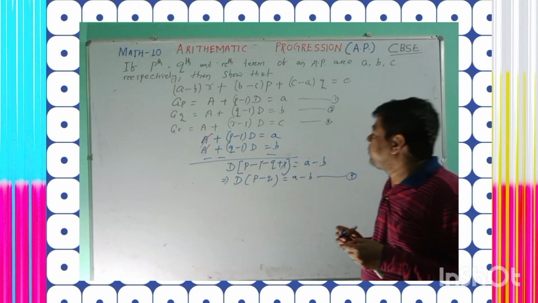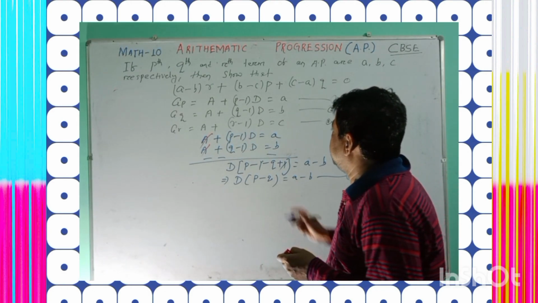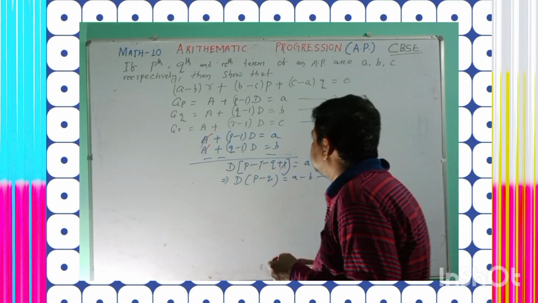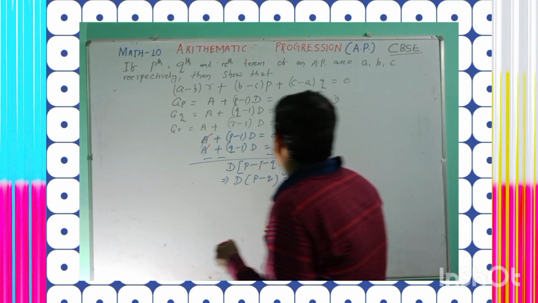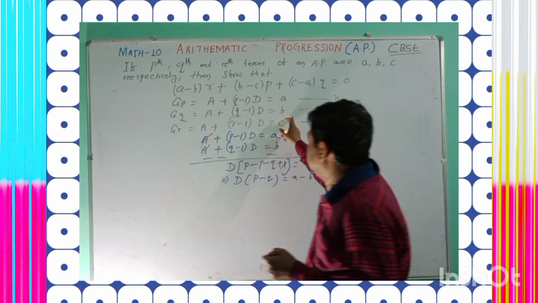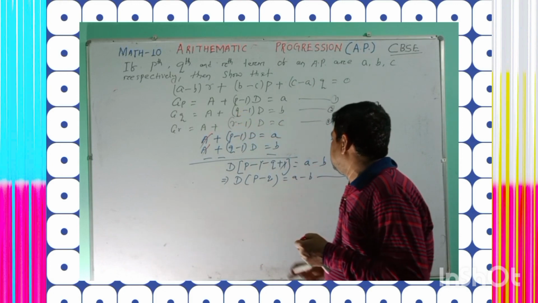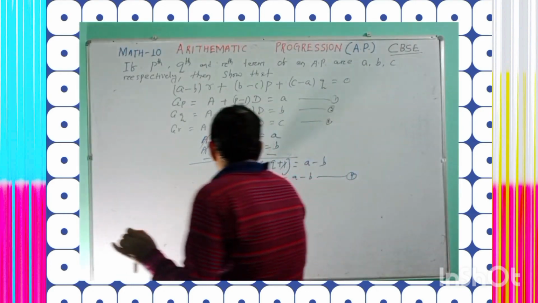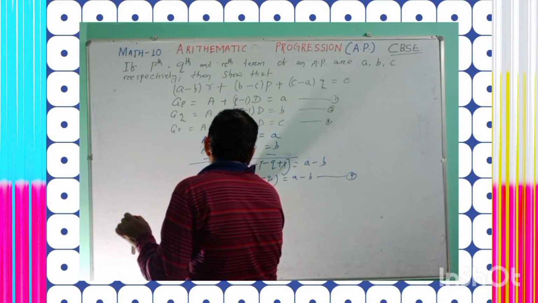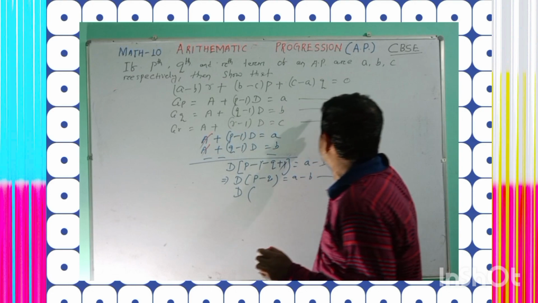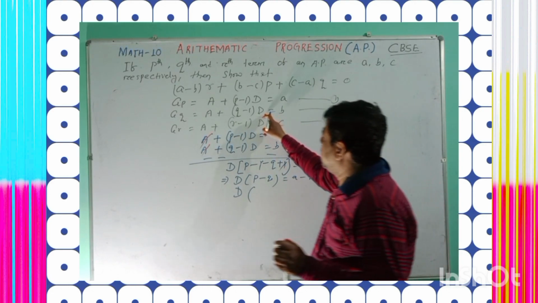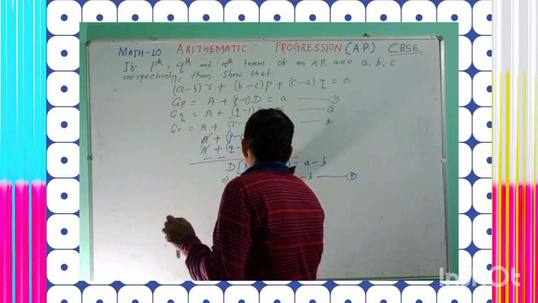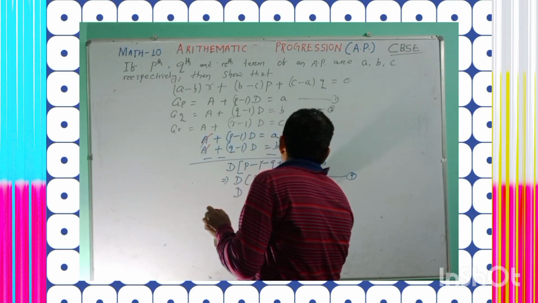Understand? Yes. Okay. Similarly, b minus c. Can you write it here? b minus c, it will be D whole into q minus r, in a similar manner. Can you write? Yes or no? So similarly, D whole into, you will subtract equations 2 and 3. You will get D whole into q minus r is equal to b minus c.